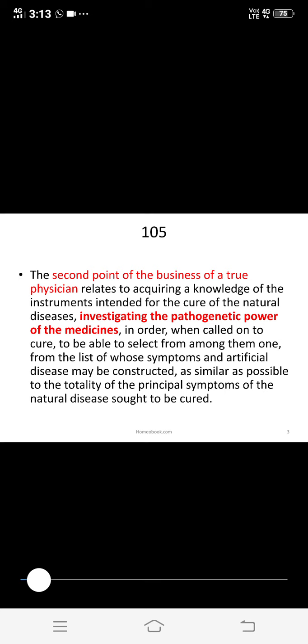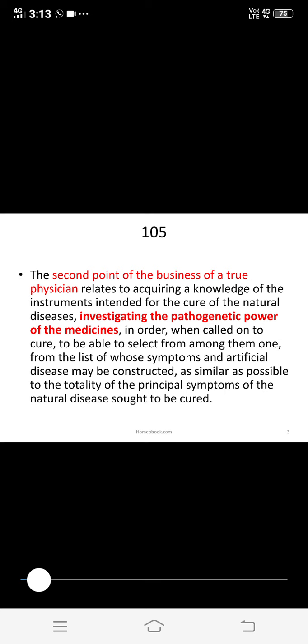So this is the second point of the business of a true physician, which relates to acquiring a knowledge of the instruments. Instruments here is also used for the word medicine, intended for the cure of a natural disease. Why do we have to know the knowledge of instrument? To cure the natural diseases, and by investigating the pathogenetic power of the medicines that we give to the patient.